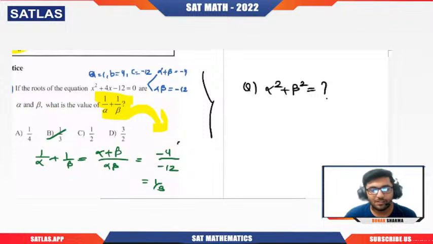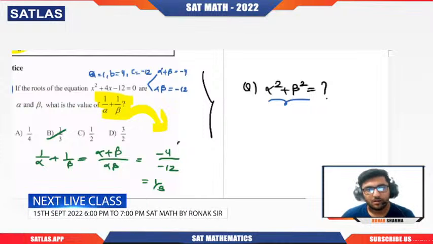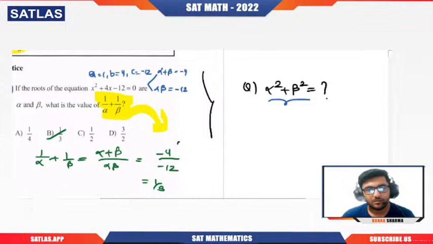So basically, if we talk about alpha square plus beta square, the same principle applies: you need to convert it into a format in which we have only sum of roots and product of roots. Remember, in very small grades, when you were introduced to identities for the very first time, you must have learned this identity: a plus b whole square is a square plus b square plus 2ab. From here we can write a square plus b square as a plus b whole square minus 2ab, right?